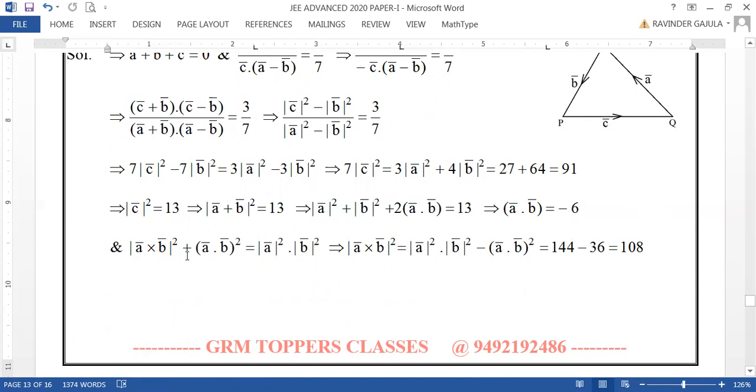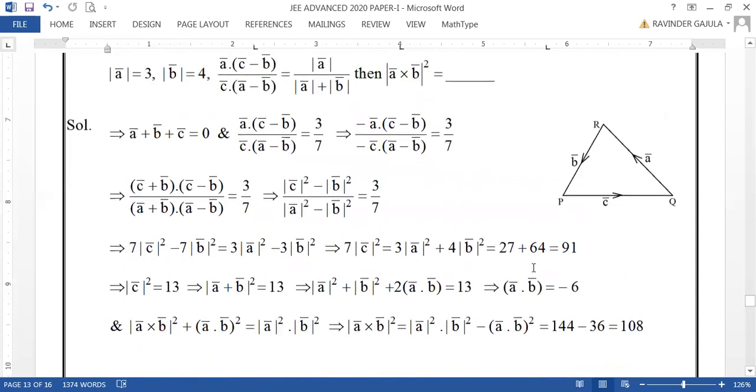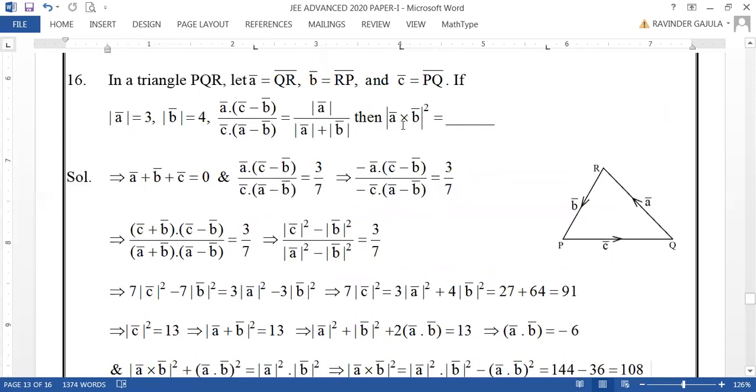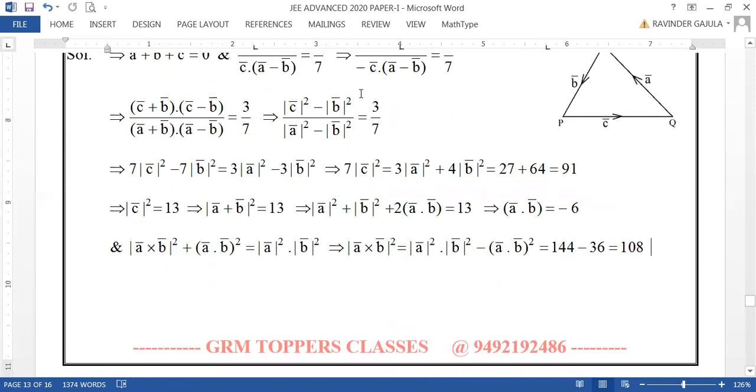So here the unknown is only mod of A bar cross B bar. You can substitute these available values. So this is the value for mod of A bar cross B bar square. Mod of A bar cross B bar square is 108, and that is the required one in this question. Hence 108 is the correct option, the correct answer for this question.